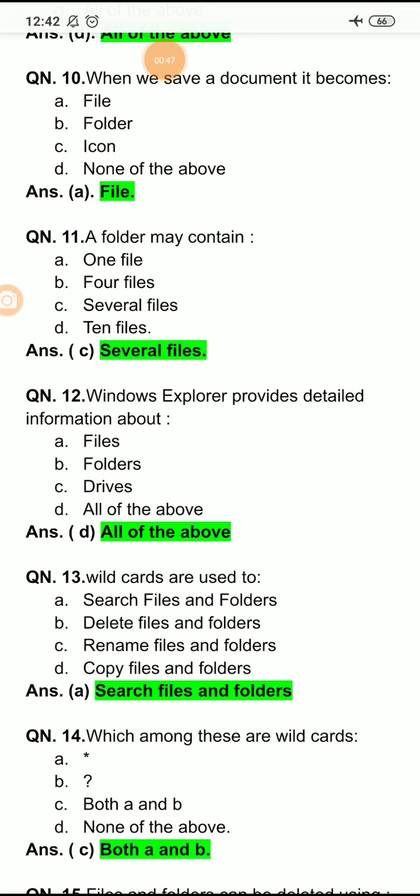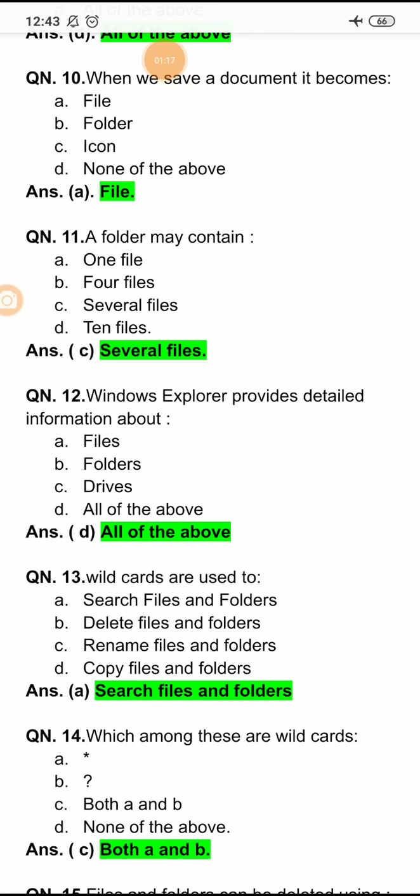A folder can be compared to a container, like a plastic folder. We usually store our important paper documents such as circulars etc. in a plastic folder. Similarly, a folder may contain one or several files. So here the right option is several.